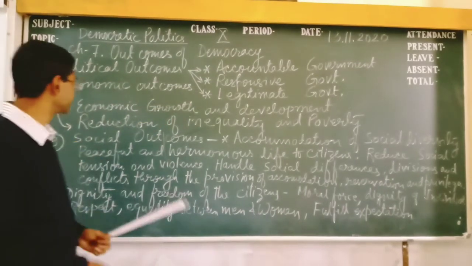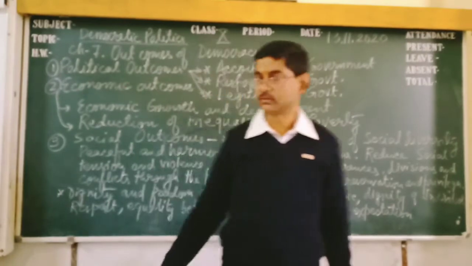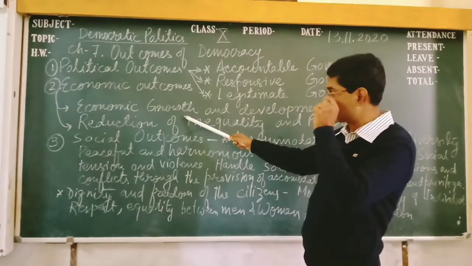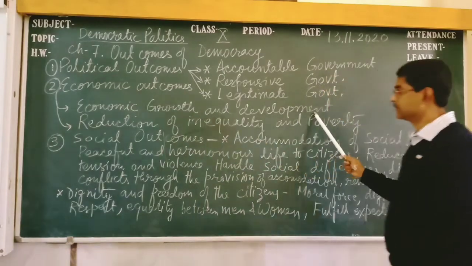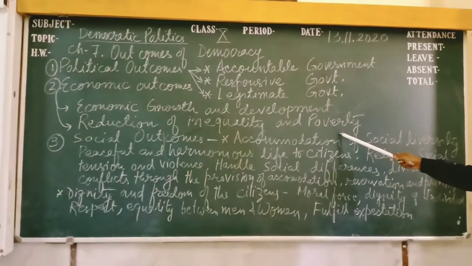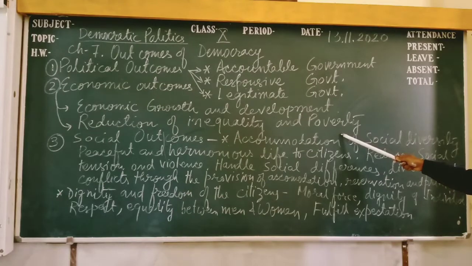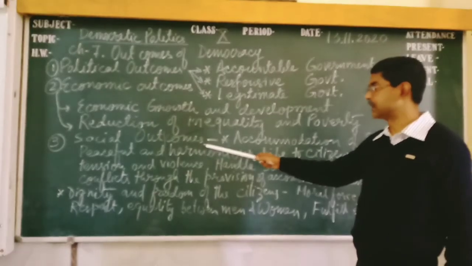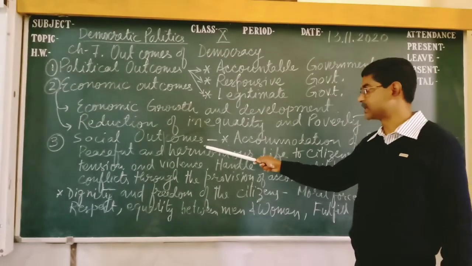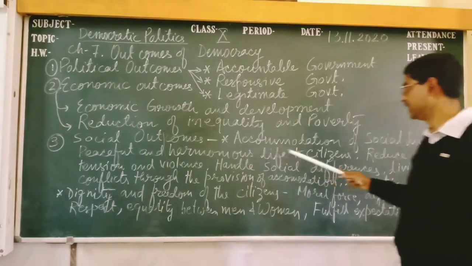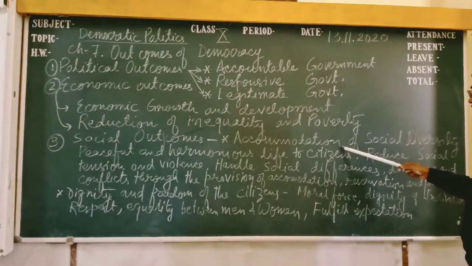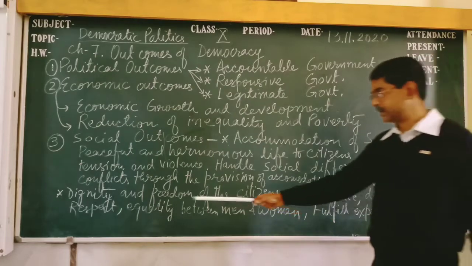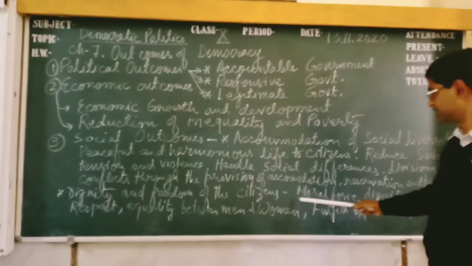Next one is the economic outcome. Economic outcome, there are two outcomes: economic growth and development. After that, reduction of inequality and poverty. Next, third point, the social outcome. Social outcomes are two outcomes we will see. First one, accommodation of social diversities, and dignity and freedom of the citizen.